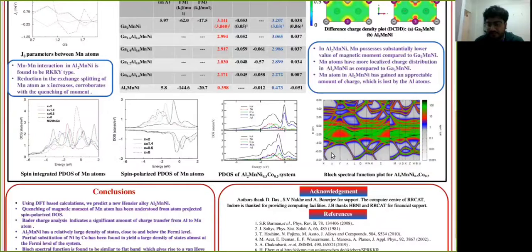This is further verified by plotting the Bloch spectral function for this kind of disordered system. And as we can see, at the Fermi energy, there are flat band kind of features for most of the high symmetry points.